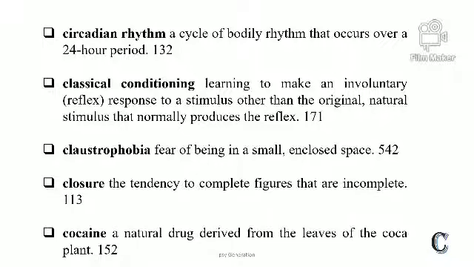Circadian rhythm: a cycle of bodily rhythm that occurs over a 24-hour period. We feel our circadian rhythm. It means if you are sleeping at 4 o'clock, then the next day at 4 o'clock you automatically feel sleepy.